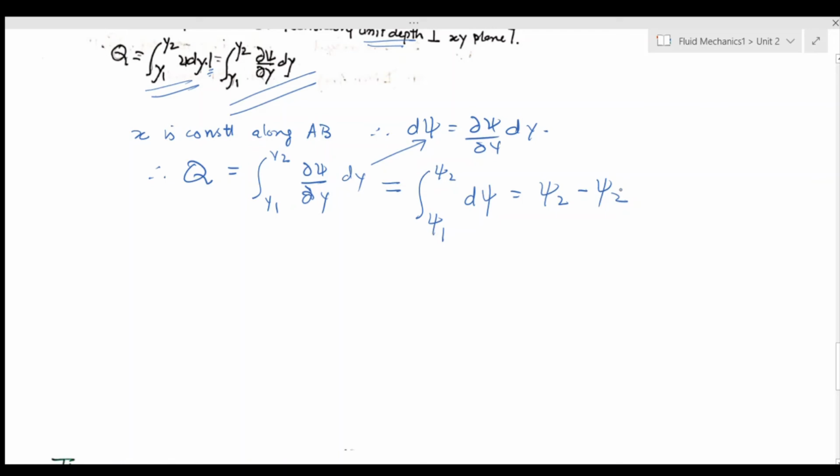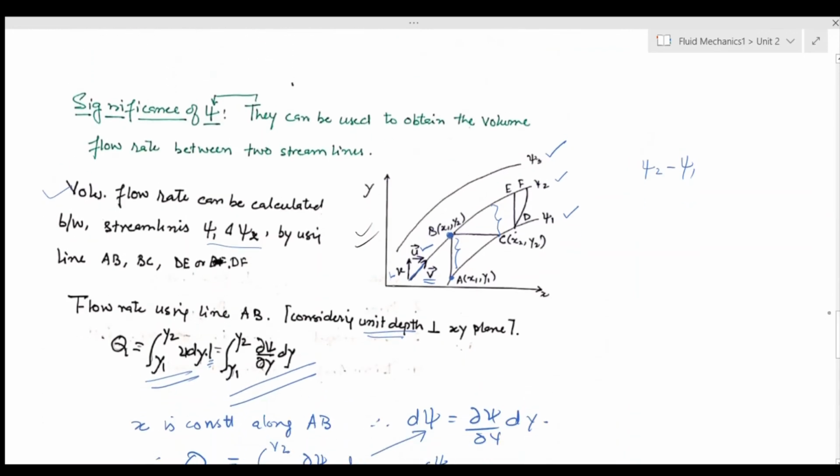Now in the same way that I calculated volume flow rate through AB, I can also calculate my volume flow rate using this line BC.